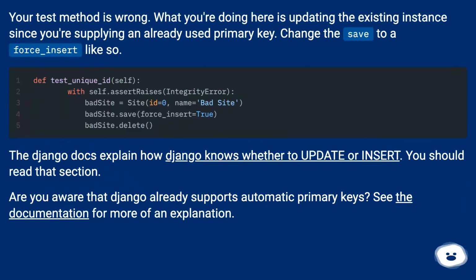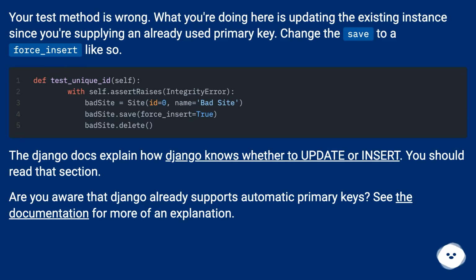Your test method is wrong. What you're doing here is updating the existing instance since you are supplying an already used primary key. Change the save to a force_insert like so. The Django docs explain how Django knows whether to update or insert. You should read that section.